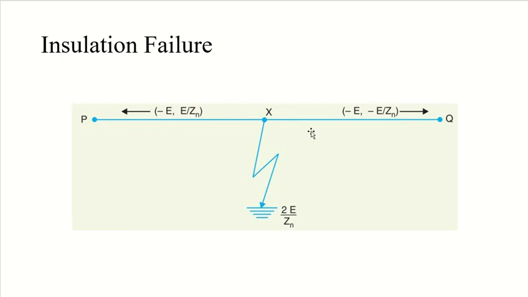You can see here the currents: minus E divided by Zn and plus E divided by Zn, respectively, for XQ and XP. Both of these currents pass through the point X to the earth, so the current to the earth will be 2 into E divided by Zn. So the current will be twice, and it will fail the insulation and cause overvoltages.